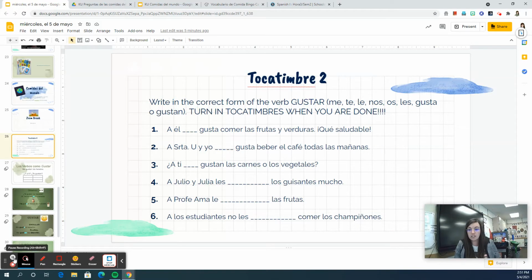Okay, next thing that we're going to do is our second toca timbre, our entry task to return from our break. What you have to do for this one is fill in the blanks with me, te, le, nos, os, les, gusta, or gustan. This is a review of our verb gustar, which means to like or to be pleased with. So you might need your notes or just try from memory because we learned that way, way long ago. So pause this video now, try to fill in the blanks.